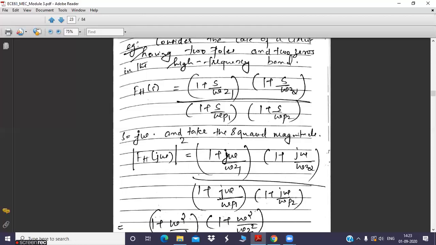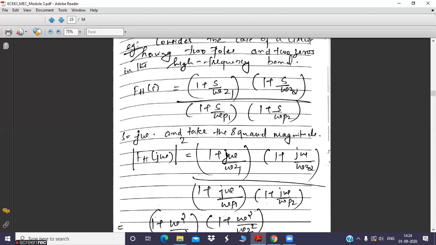Now later what we will do is put S equal to j omega. You know what is S? It is the Laplace operator, which is a complex frequency term. So you can represent S as j omega. Wherever you find S, you can replace it with j omega. And now you will find complex terms in the numerator and denominator. Each and every term is complex.